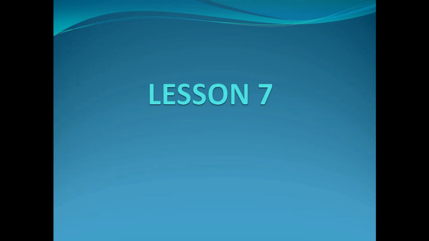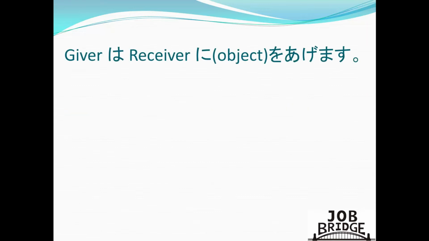Now this sentence pattern will be useful for each and every one of us, specifically when we are saying that we are giving something. So the sentence pattern is giver wa, receiver ni, object o agemasu. Again, giver wa, receiver ni, object o agemasu.